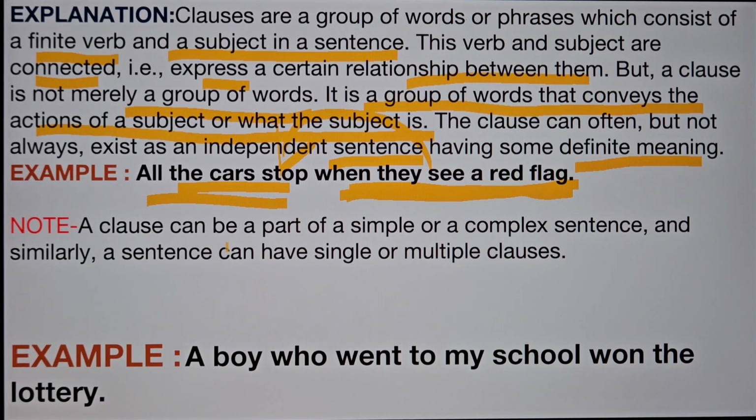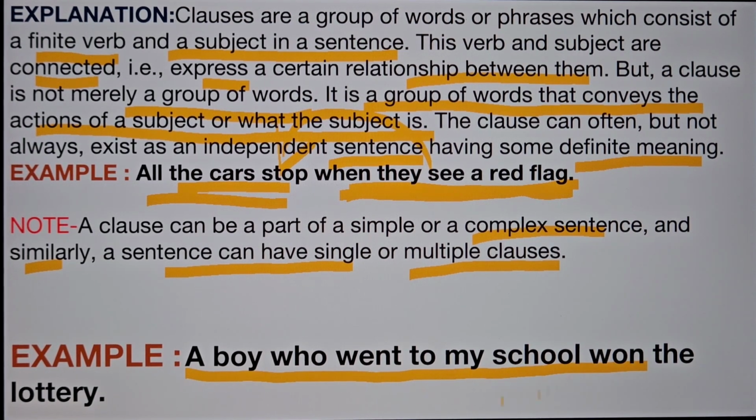Remember, a clause can be a part of a simple or complex sentence, and similarly a sentence can have single or multiple clauses. A boy who went to my school won the lottery. So here, a boy won the lottery, who went to my school. Here 2 clauses are there. One is an independent clause, another is a dependent clause. Anyway, in one sentence there can be multiple clauses, more than 1 clause.